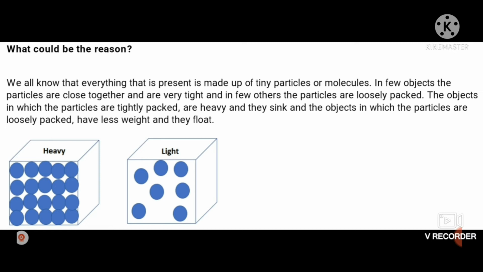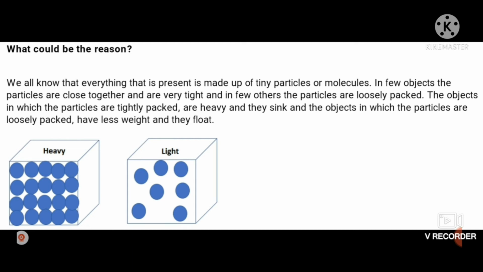So here I am talking about what could be the reason. We all know that everything that is present is made up of tiny particles or molecules. In few objects, the particles are close together and very tight, and in few others, the particles are loosely packed. The objects in which the particles are tightly packed are heavy and they sink, and the objects in which the particles are loosely packed have less weight and they float.